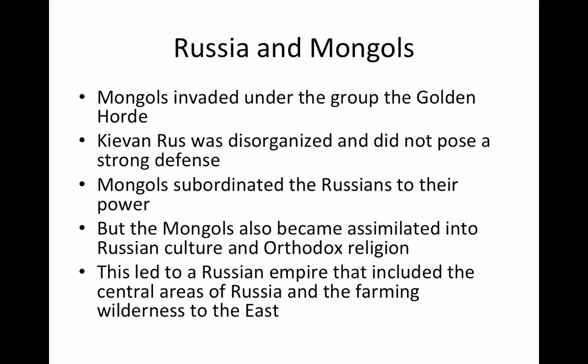What I want you to see here is something very similar to what's eventually going to happen in the United States. In the United States, we had an eastern coast with strong cities and manufacturing culture, and then a western area of sort of a frontier that was eventually settled. This is what Russia becomes, but just on the opposite side. You have Russia, its central part up in Moscow as the central city, and then the eastern side being this farming side that becomes sort of the frontier region.